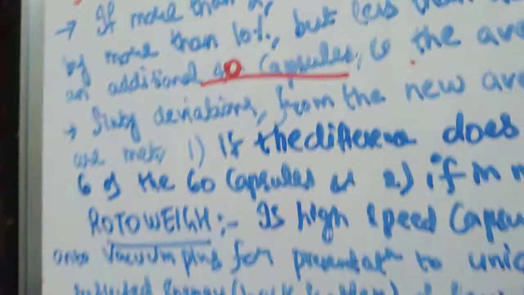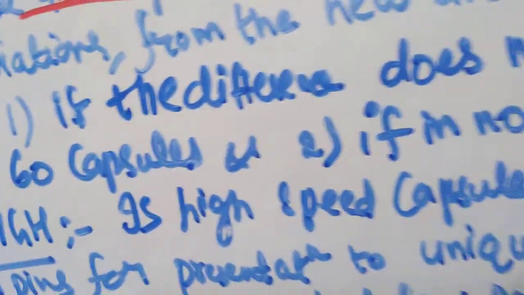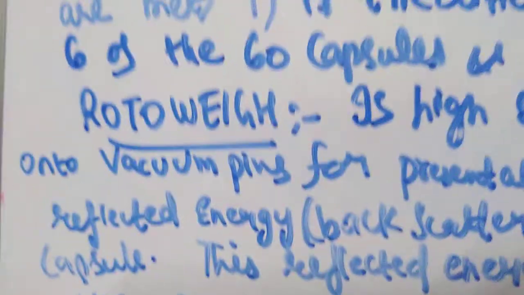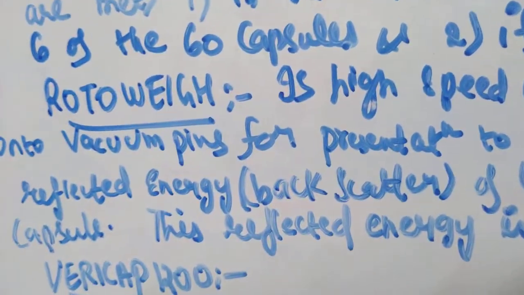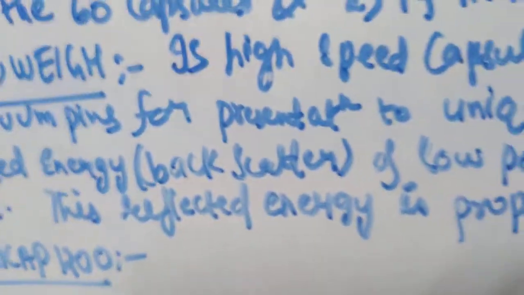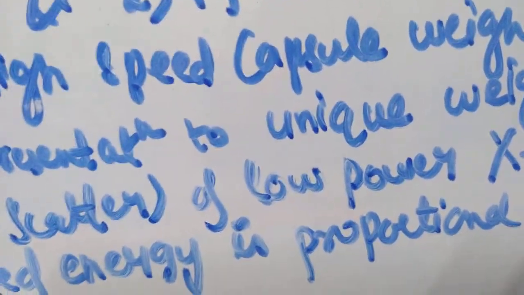Okay, so next we have to discuss 2 machines. They are capsule filling machines. So 2 new pieces of equipment, that is Rotoweigh and VariCap. Rotoweigh and VariCap determine the weight of the individual capsules, and they will help you to do automatic rejection of your overfilled and underfilled capsules.